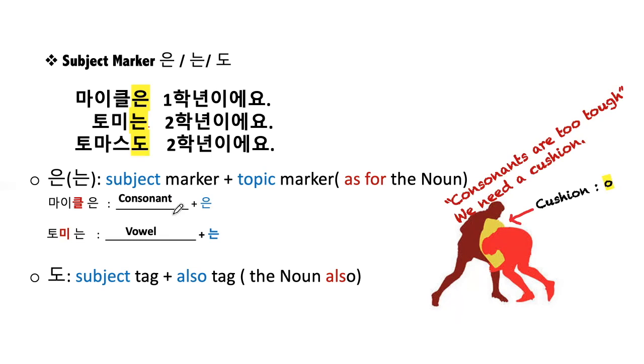So instead of 는, when we have a consonant, we need a cushion. This one is the cushion, okay? And if we have a vowel before this, then we don't need any cushion. A vowel is a soft sound, so the basic form 는 will be good enough, okay? And then lastly, another subject tag is 도. 도 is a subject tag, and also it has a special meaning, which is also. So you can say that 도 has two layers, okay? The first is subject tag and the second is also meaning tag.